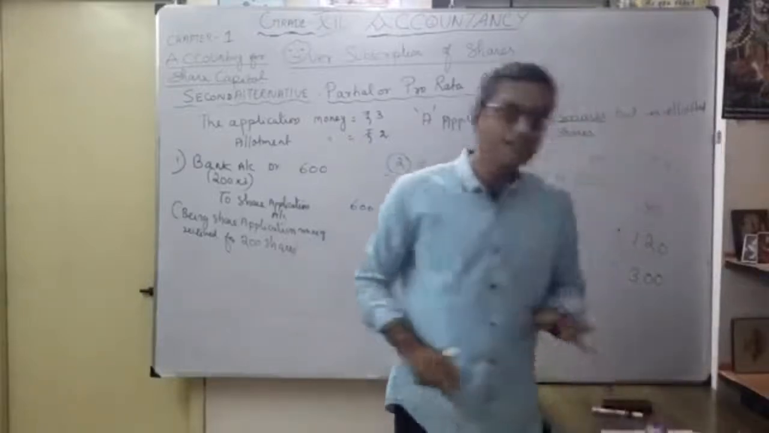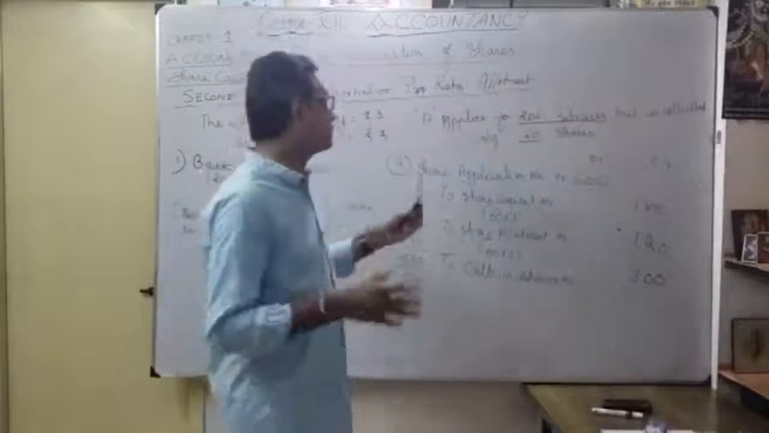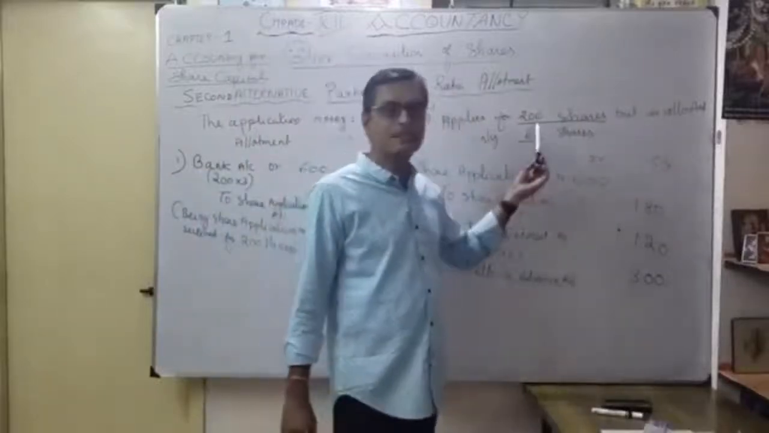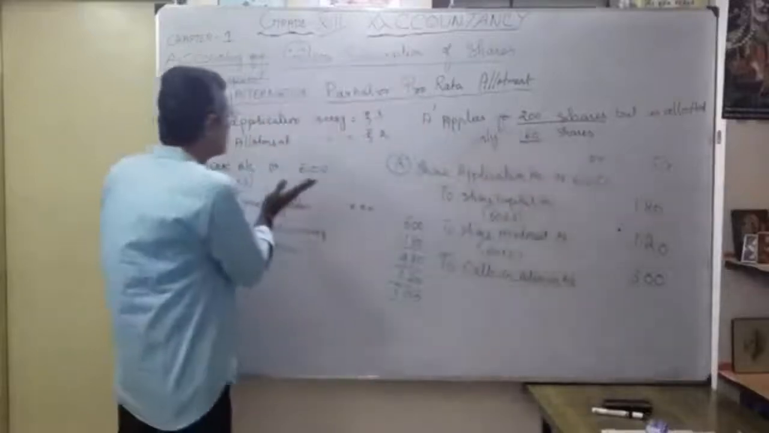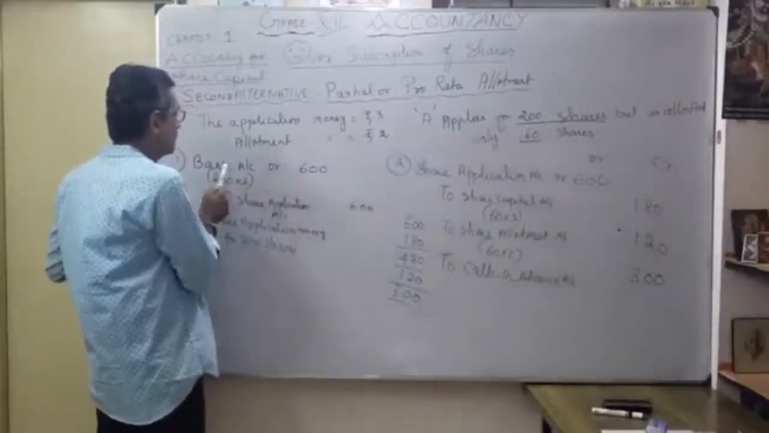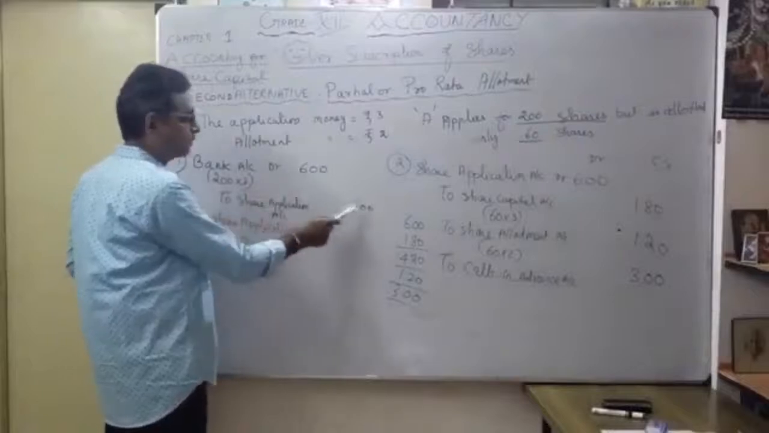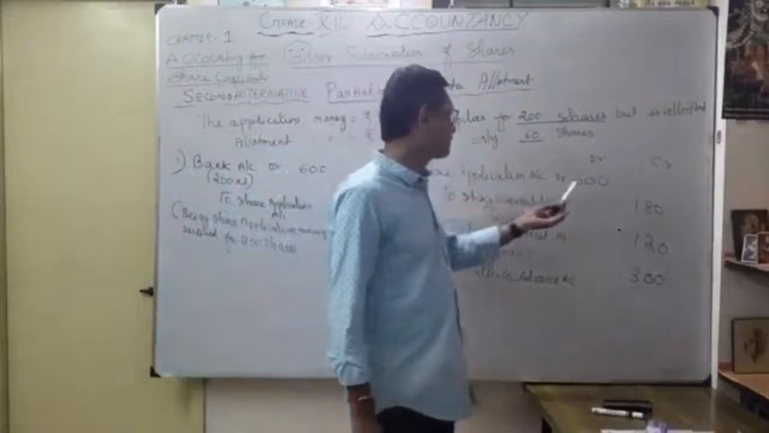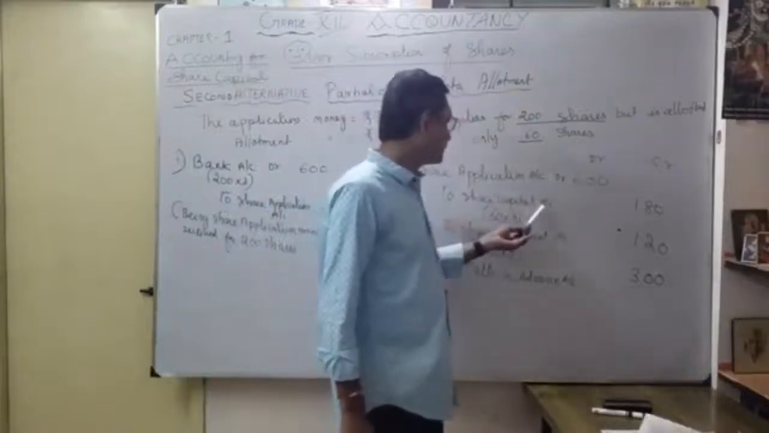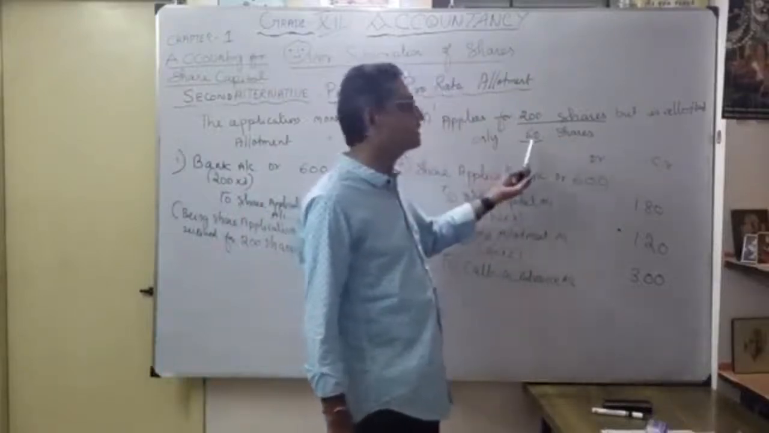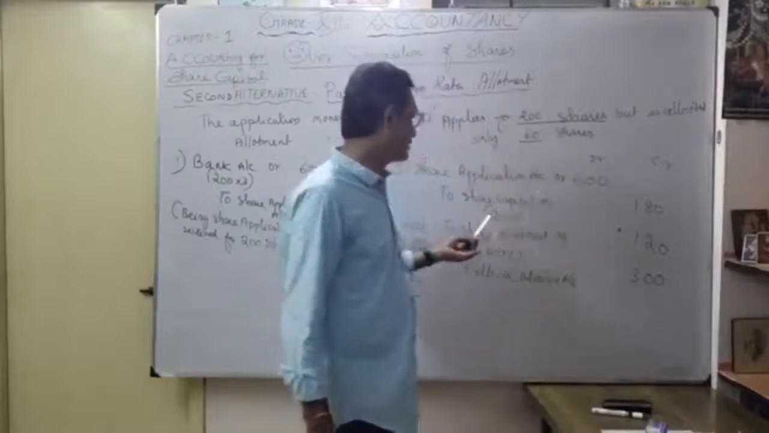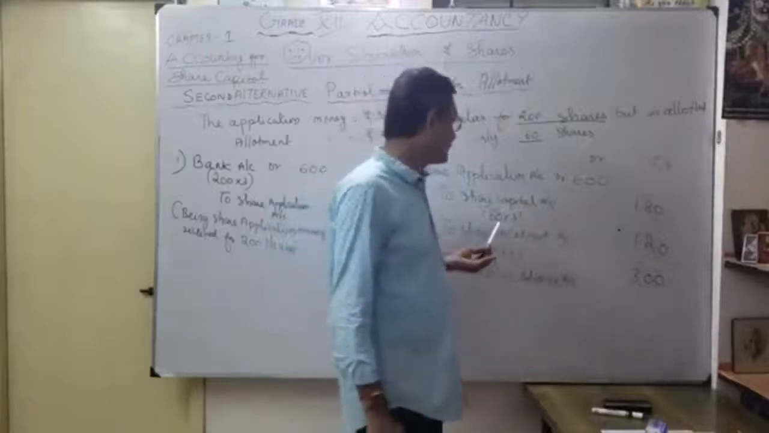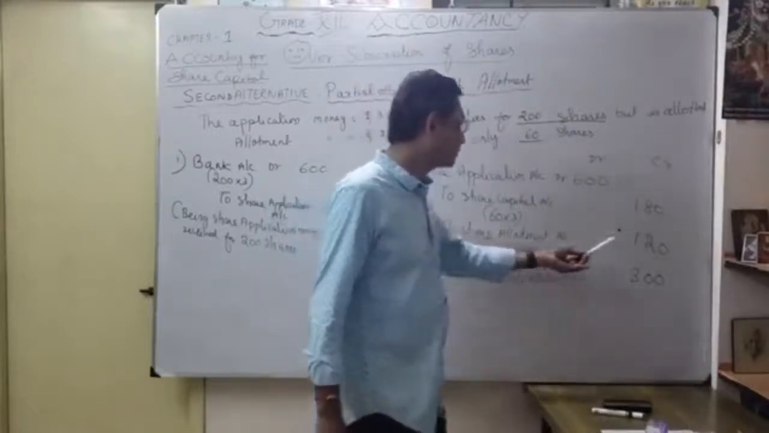This information you can clearly understand. You applied for 200 shares, but how much did they accept? Only 60 shares allotted. So what is the entry? Whatever money received towards 200 shares, bank account debit to share application account 600. But how much are we going to transfer to share capital account? Only 60 shares were allotted. So 60 into 3, 180. Again, the balance money available, I am going to transfer to share allotment account, 120.